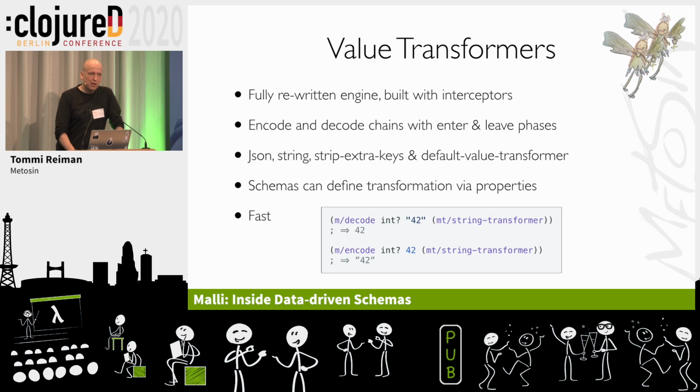So there's this mechanism of taking a schema and a value and a transformation context and optimizing these functions to make the conversions. There's encoding, decoding, and some ready-made transformers like reading from JSON in and out, reading from string formats like property files in and out, stripping extra keys automatically, applying defaults, and things like that. And schemas can override them. So if you write your schema, you can have these schema properties which say that if you are trying to decode me from JSON, do it like this.